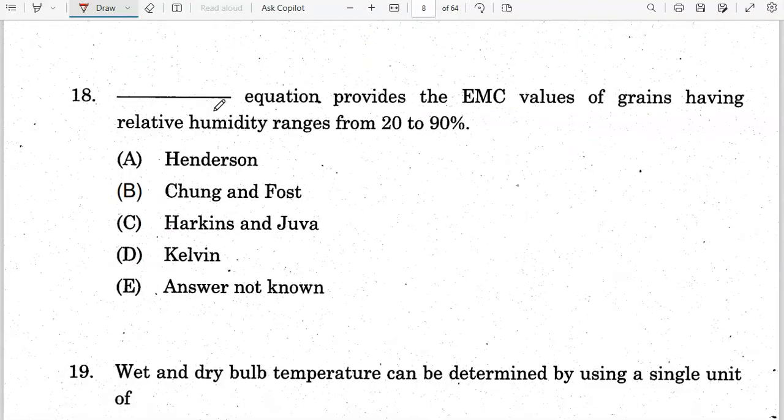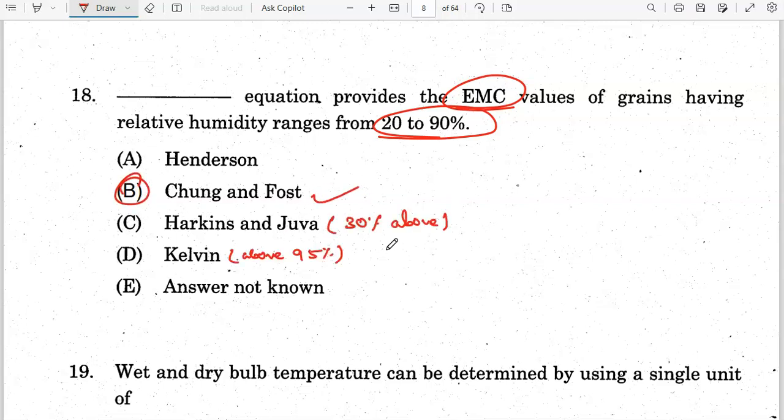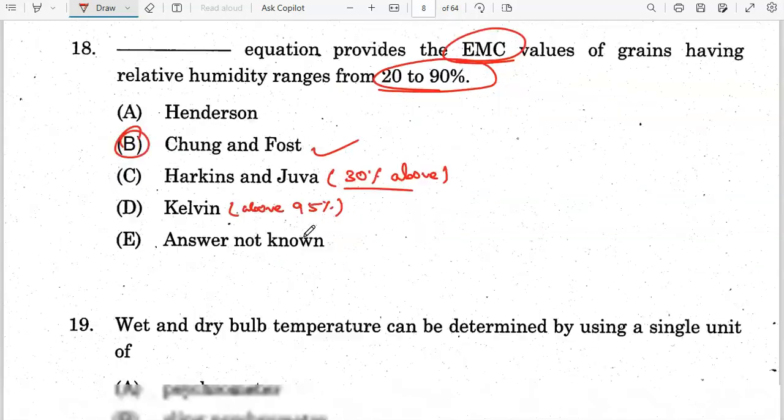Next question. Dash equation provides equilibrium moisture content values of grains having a relative humidity range from 20 to 90%. So 20 to 90% is the Chung and Pfost equation. For relative humidity ranges above 30%, we can use Henderson and Oswin, and for Kelvin it is above 95% relative humidity. Okay, so option B is the correct answer.